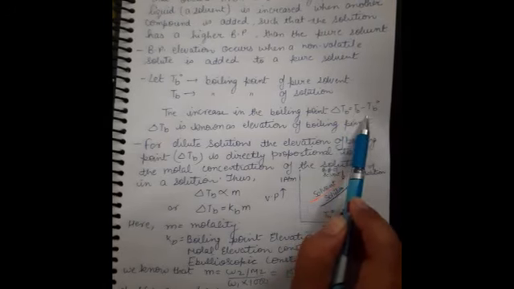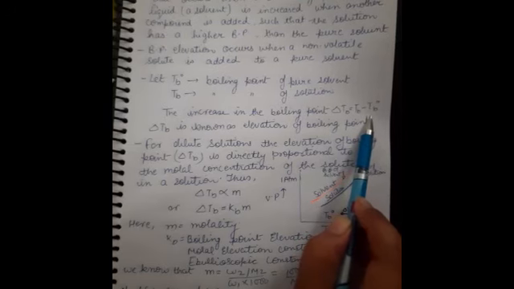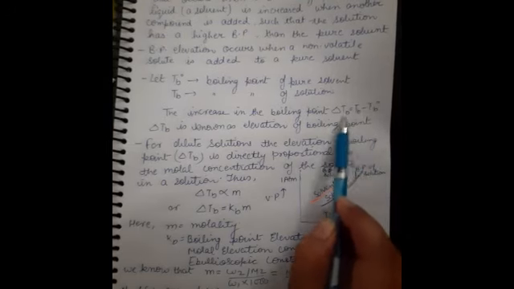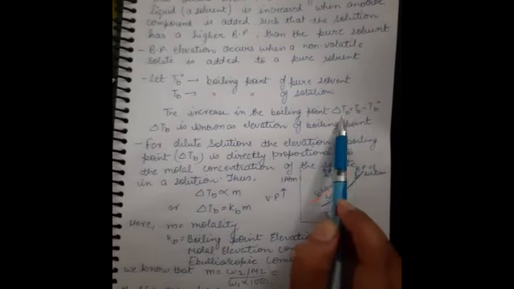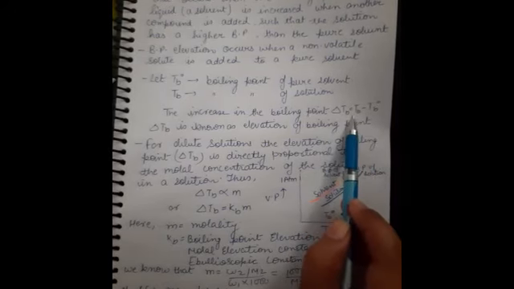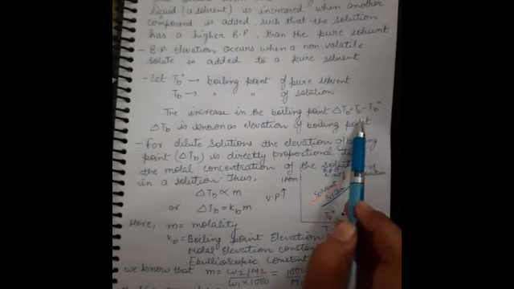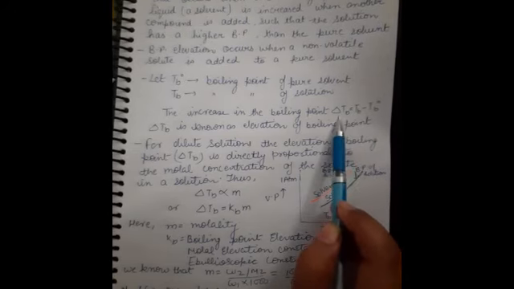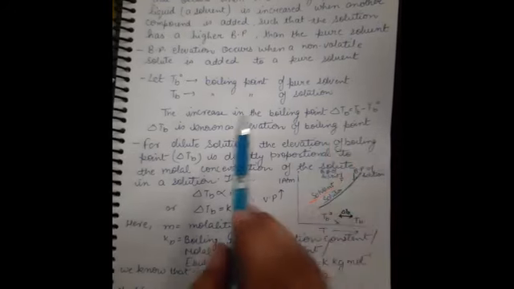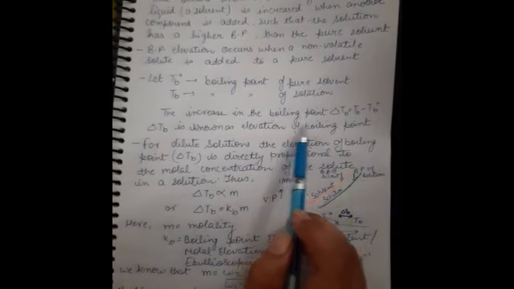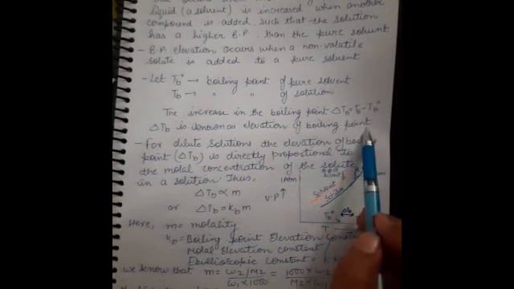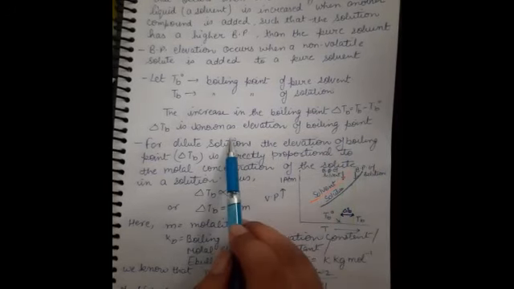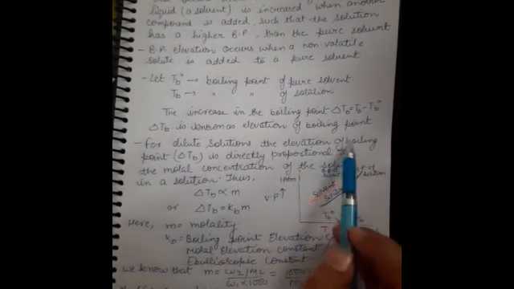We have discussed that the vapor pressure of the solution decreases, hence the boiling point elevation increases, so delta Tb increases. Suppose this is 50 and this is 100, so 100 minus 50 is equal to 50. So this is the increase in delta Tb. The increase in the boiling point is denoted by delta Tb, which equals Tb minus Tb naught. Delta Tb is known as the elevation of boiling point.